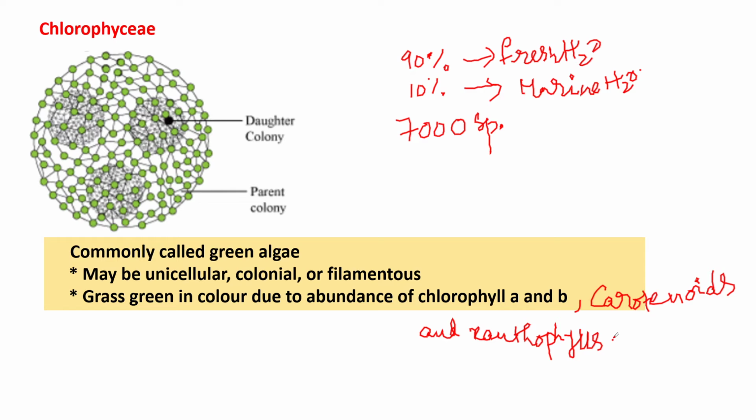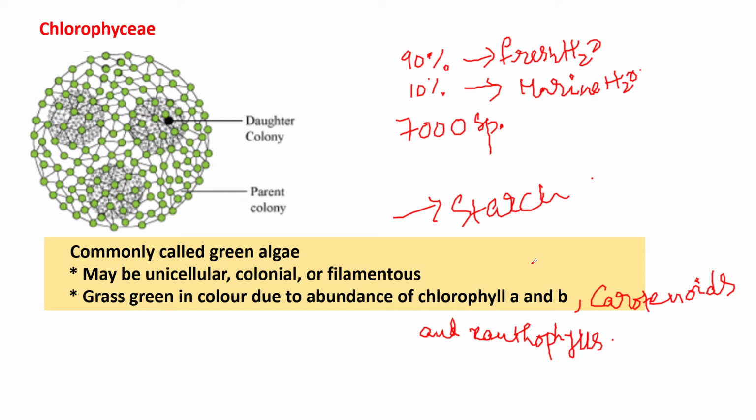Small rounded bodies called pyrenoids are usually located in the chloroplastids and probably are the center of starch formation. The storage product of the photosynthesis is starch. The green algae reproduce by asexual and sexual processes.